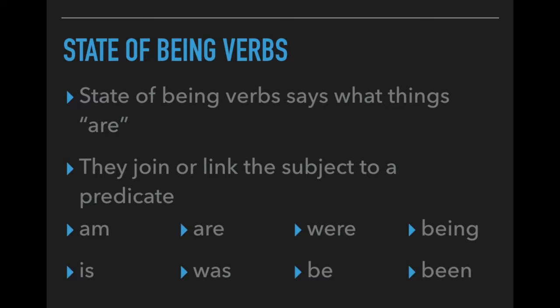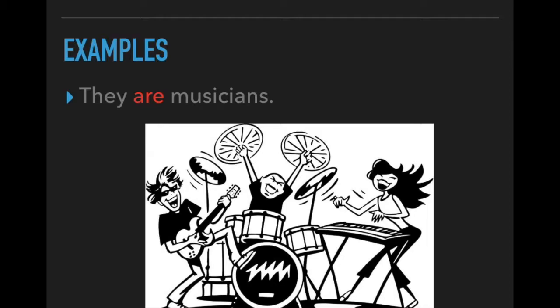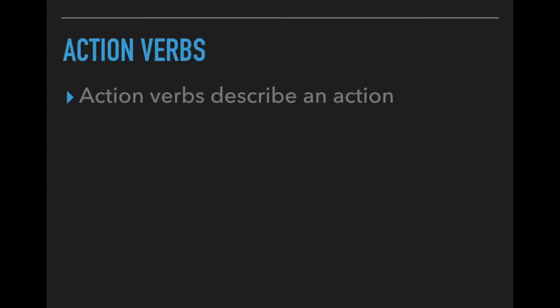Let's take a look at some examples. Mr. Kaywood is a teacher. They are musicians. She's been sick for a week. So those state of being verbs, really they just connect the subject with the predicate. They tell what things are.